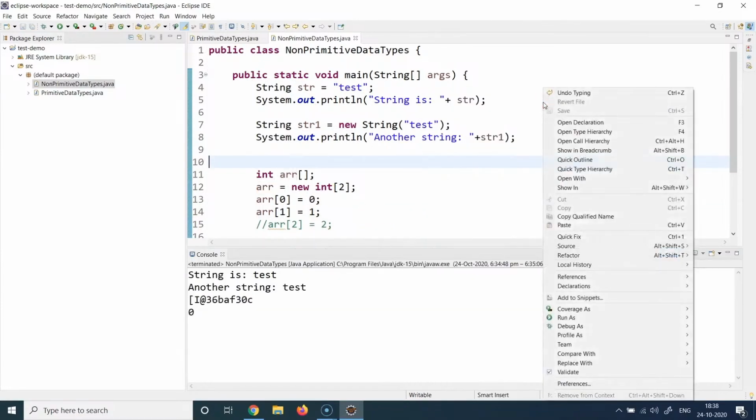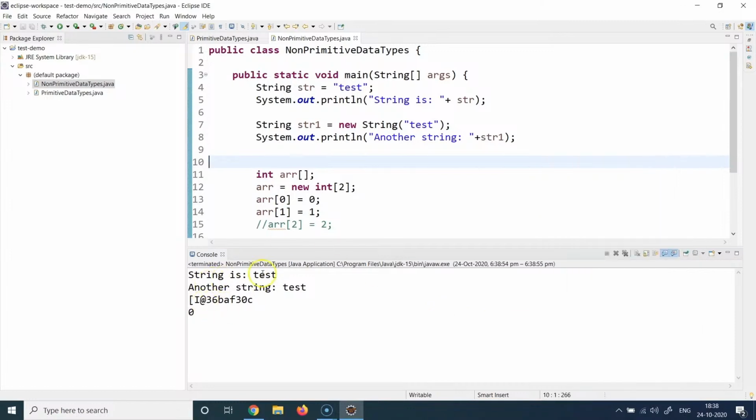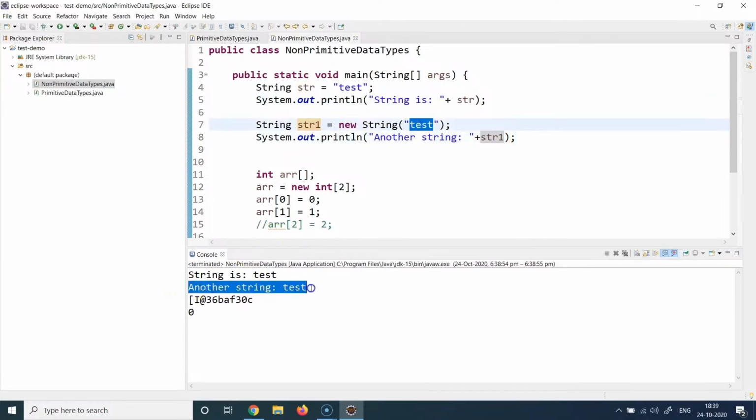Now we are going to run this application. I'll go to run as and click on run as Java application. Once I hit that, I get this output here, so let's understand it. The first one is the string which has the value test, and you can see it has printed here. It is coming from this line. Then the next line printed is line number 8, where I'm printing another string str1, and str1 also had the same value. So you can see another string has the same value.